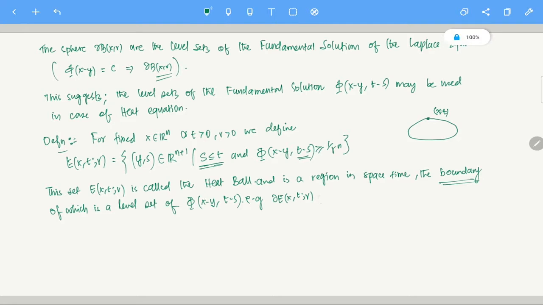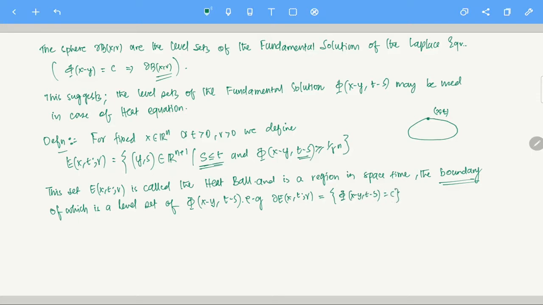This is the level set of phi of x minus y, t minus s equals some constant. So the boundary is essentially this.